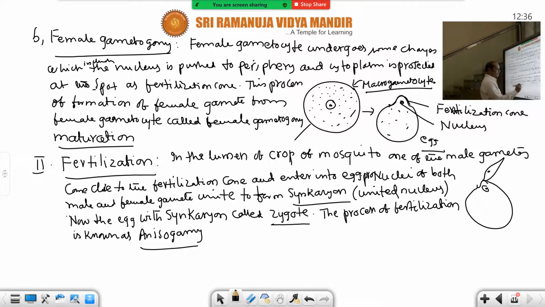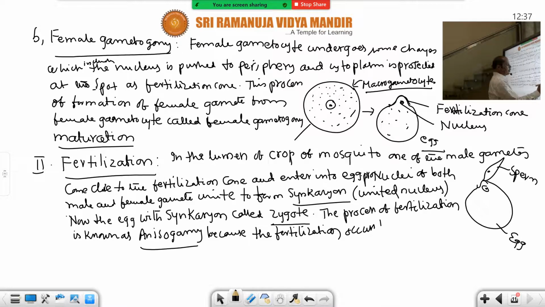Anisogamy, because the union of two dissimilar gametes occurs. See, the sperm is elongated, while the egg is oval or round. Two dissimilar gametes, hence it is called anisogamy.